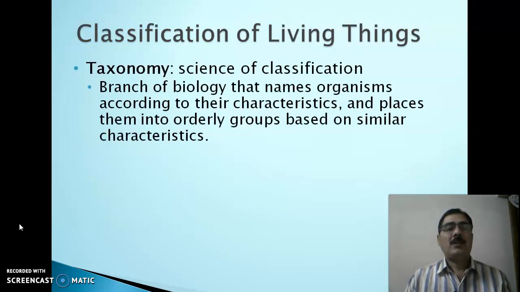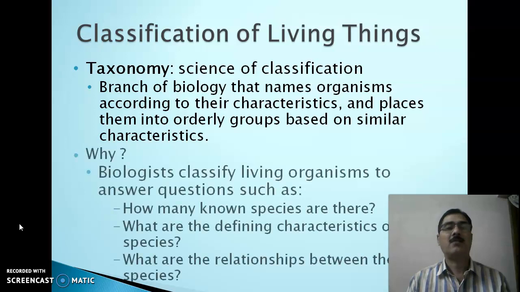Now, what is taxonomy? Taxonomy is a science of classification. It is a branch of biology that names organisms according to their characteristics and places them into orderly groups based on the similar characteristic features. Now, what is the requirement? Why do we require the biologists to classify the living organisms, to answer questions like this?